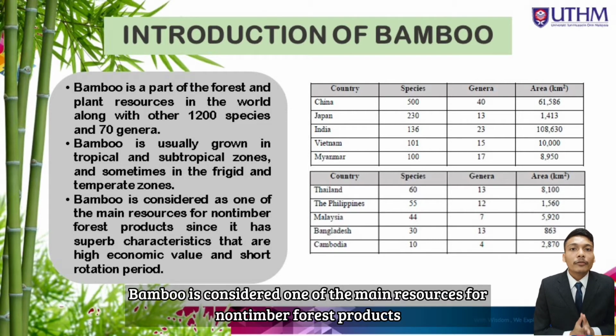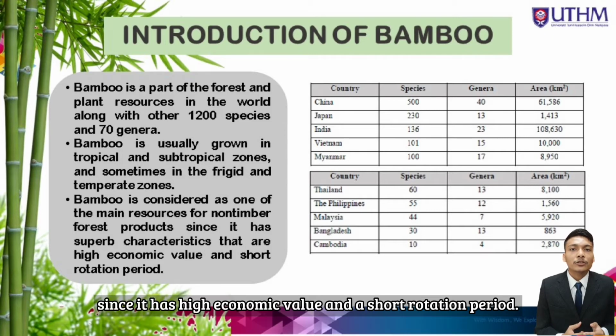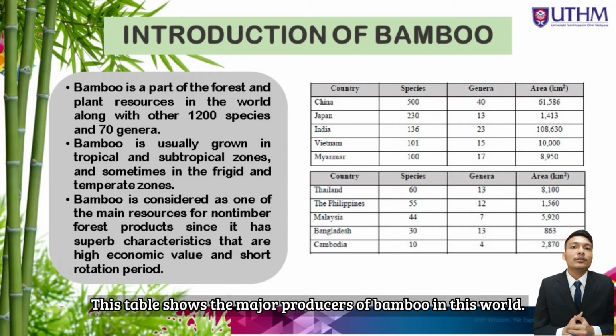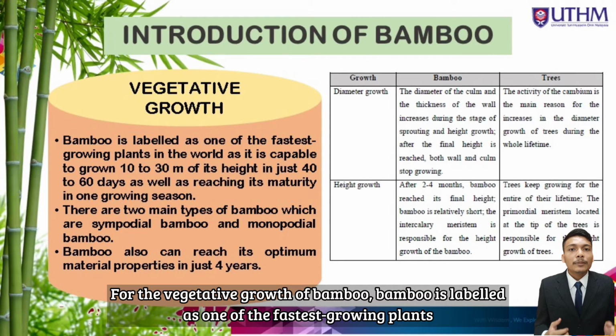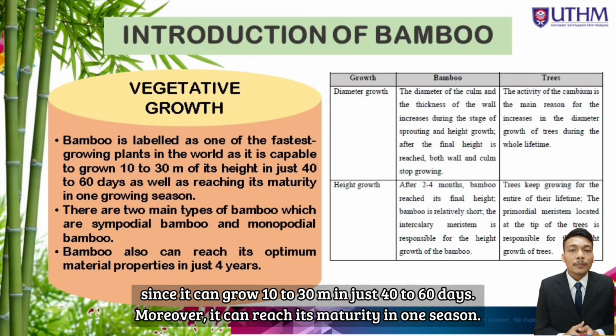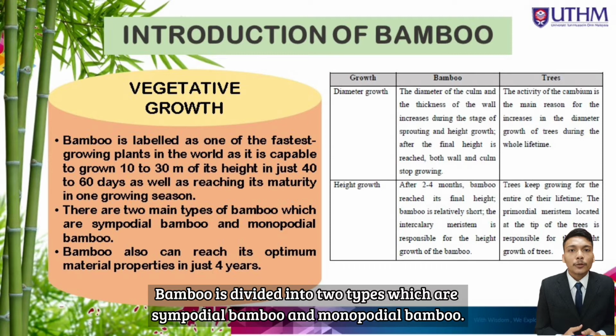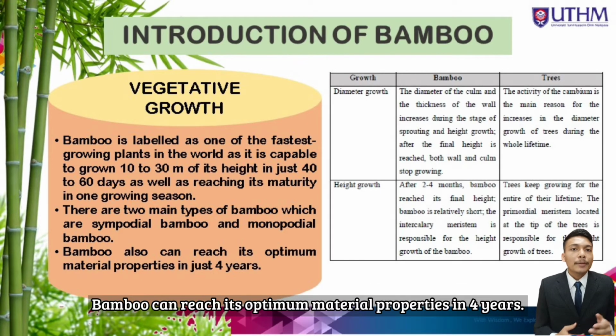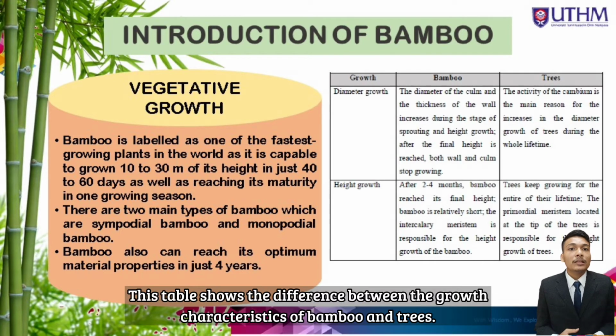Bamboo is considered one of the main resources for non-timber forest products since it has high economic value and a short rotation period. This table shows the major producers of bamboo in the world. For the vegetative growth of bamboo, bamboo is labeled as one of the fastest growing plants since it can grow 10 to 30 meters in just 40 to 60 days. Moreover, it can reach its maturity in one season. Bamboo is divided into two types, which are sympodial bamboo and monopodial bamboo. Bamboo can reach its optimal material properties in 4 years. This table shows the difference between the growth characteristics of bamboo and trees.